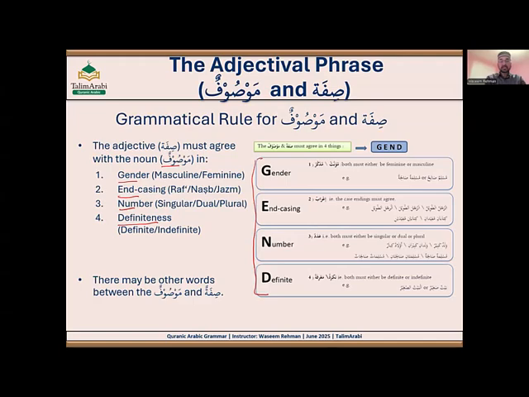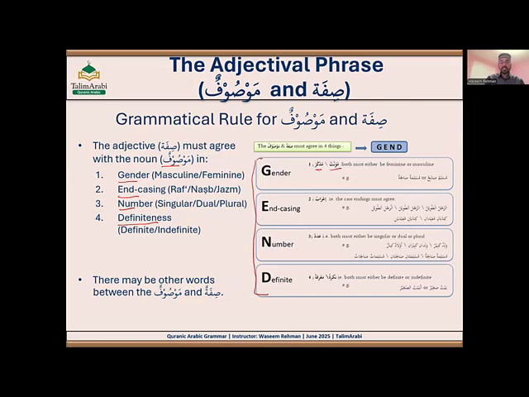If Mawṣūf is Muannas, Sifa will be Muannas. If Mawṣūf is Muzakkar, Sifa will be Muzakkar. If Mawṣūf is in Rafa status, Sifa would be in Rafa status. If Mawṣūf is in Nasab status, Sifa would also be in Nasab status. Same thing for Jar status. If Mawṣūf is Mufrad, Sifa would be Mufrad. If Mawṣūf is dual, Musanna, Sifa would be Musanna. And if Mawṣūf is plural, Sifa would be plural as well.